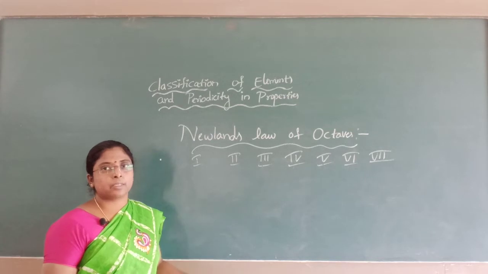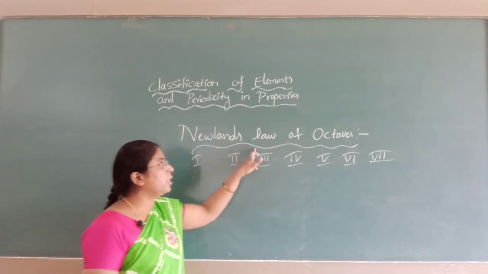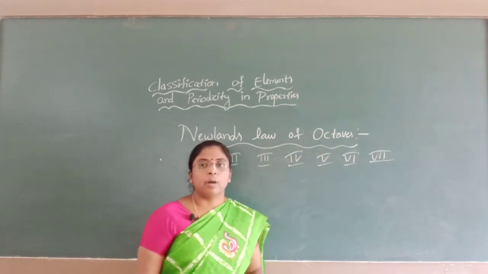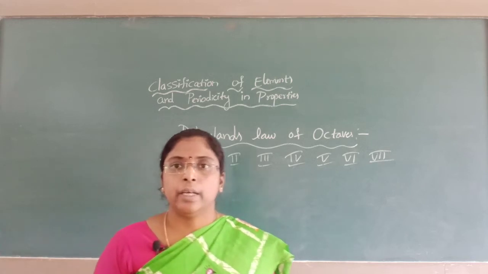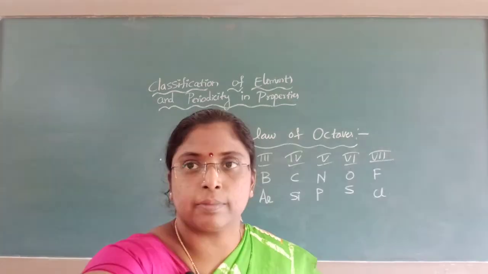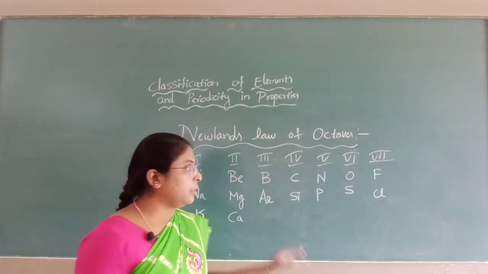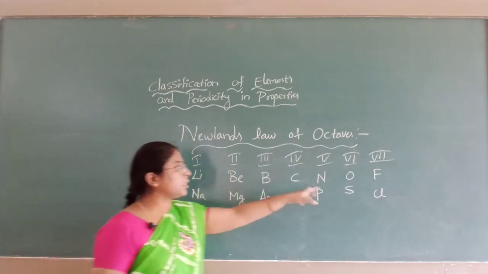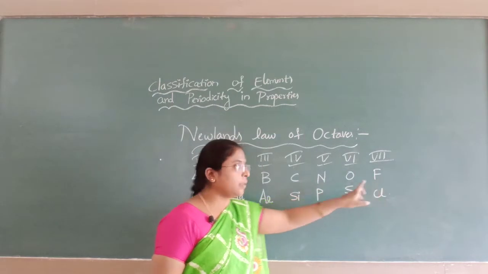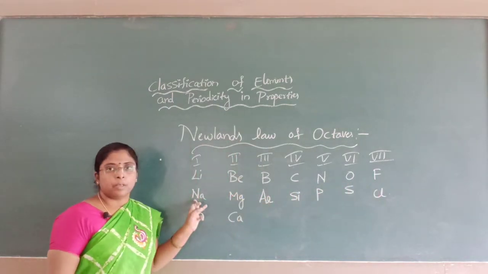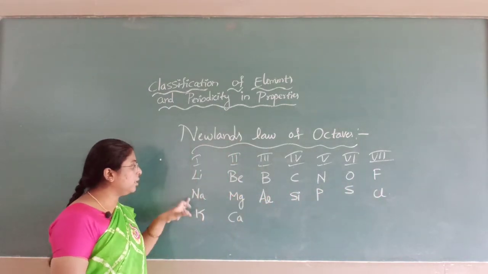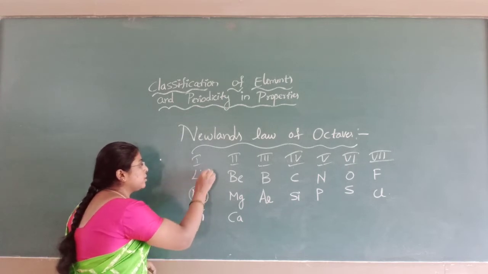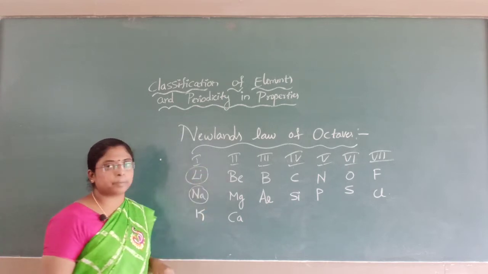He hence gave the name Newland's law of octaves. Octaves means 8. Here, lithium is the first element. After 7 elements, the 8th element is sodium. Sodium as well as lithium both show the same physical and chemical properties.